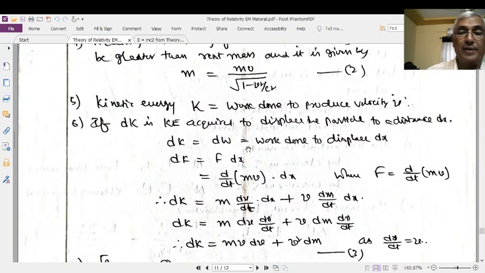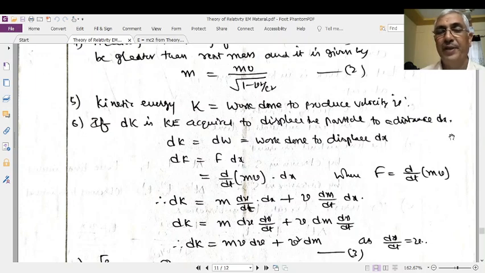Now, due to the application of force, the body acquires a velocity v. The velocity acquired by the body gives the kinetic energy. Let dK be the kinetic energy acquired to displace a particle through a distance dx. Let dx be the distance displaced by the force.